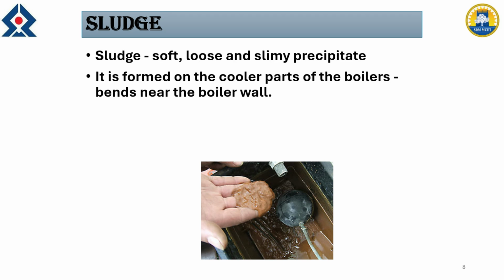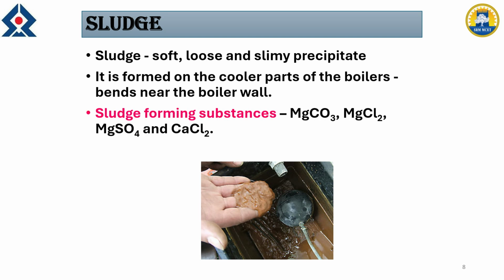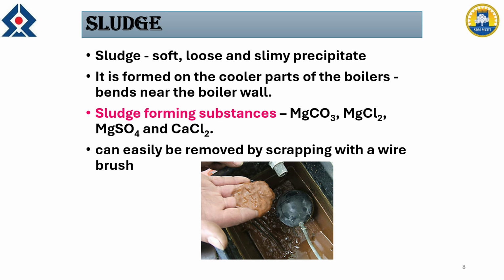So this is the definition. Sludge is a soft, loose, and slimy precipitate. It is formed in the cooler parts of the boiler. Based on domain or area, we can divide the boiler into hotter parts and cooler parts. Mostly sludge is formed in the cooler parts of the boiler, and these are the salts responsible: magnesium carbonate, magnesium chloride, magnesium sulfate, and calcium chloride are responsible for sludge formation.